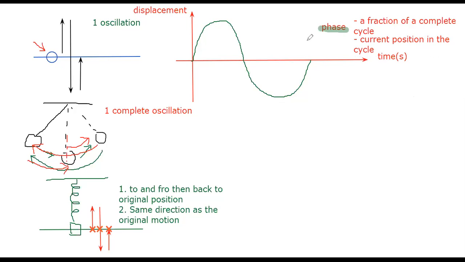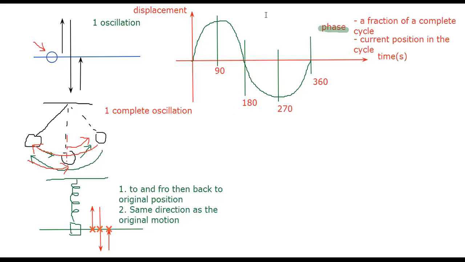We use degrees to measure phase: this one over here is 90 degrees, this is 180 degrees, this is 270 degrees, and this is 360 degrees. Or sometimes we can use radians. So if I ask you where the particle is right now, you have to use degrees to tell me where it currently is.